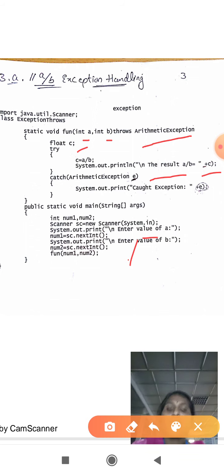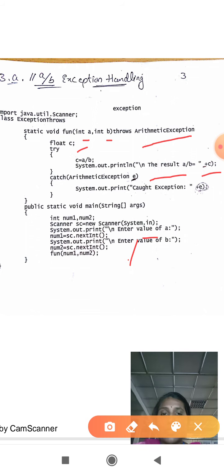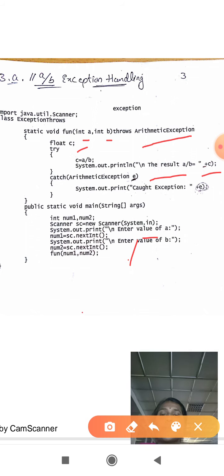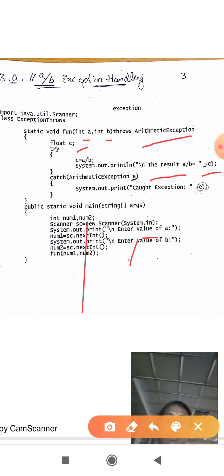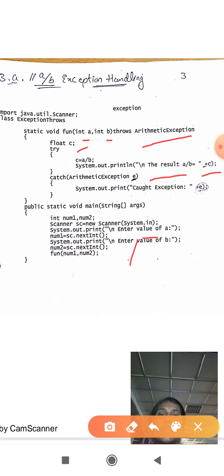Next we come down, we have a main method. As we know, the execution of a program begins from the main method. Here our execution begins from the main method. Here I have declared two variables num1 and num2, and I have taken scanner.